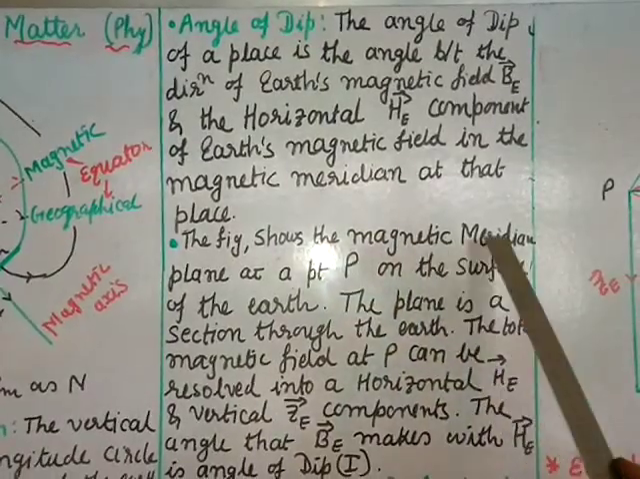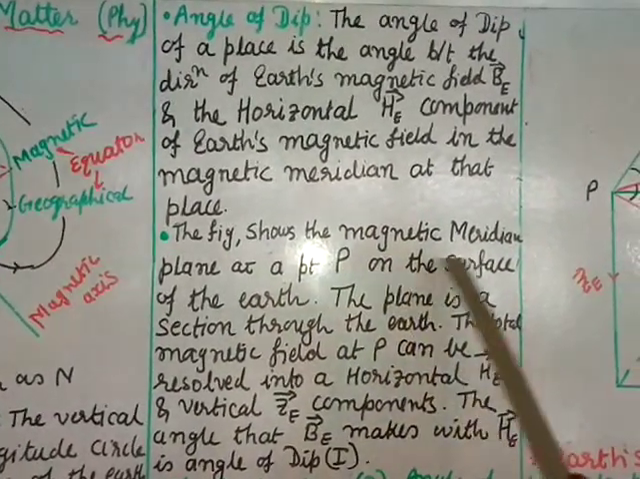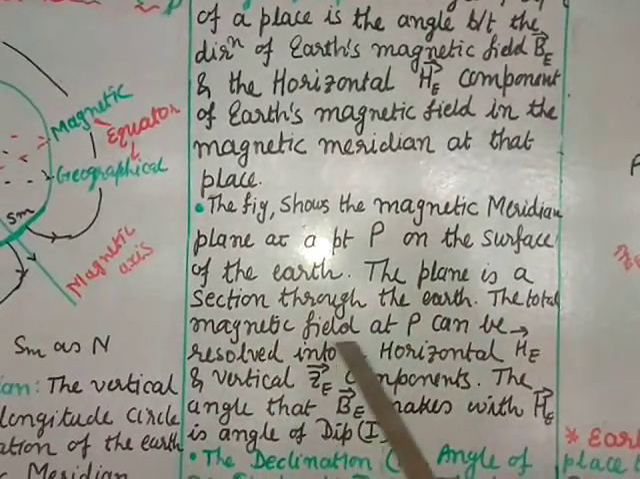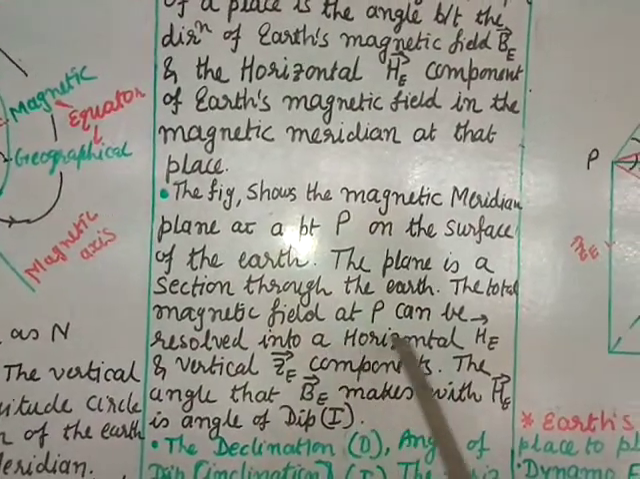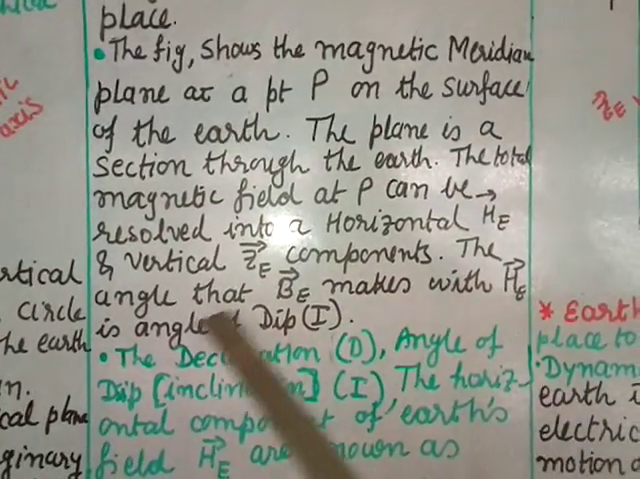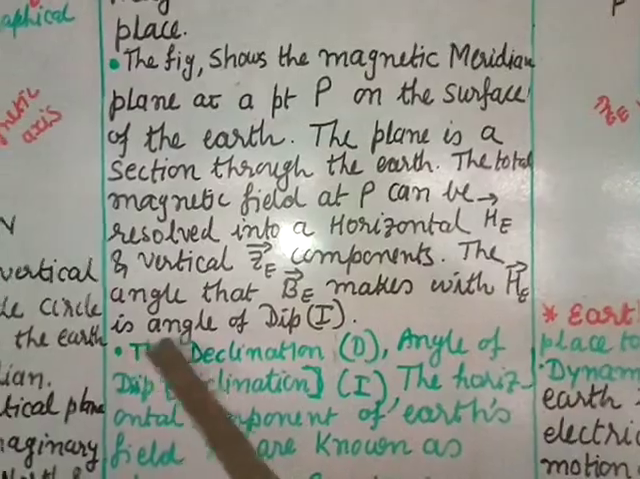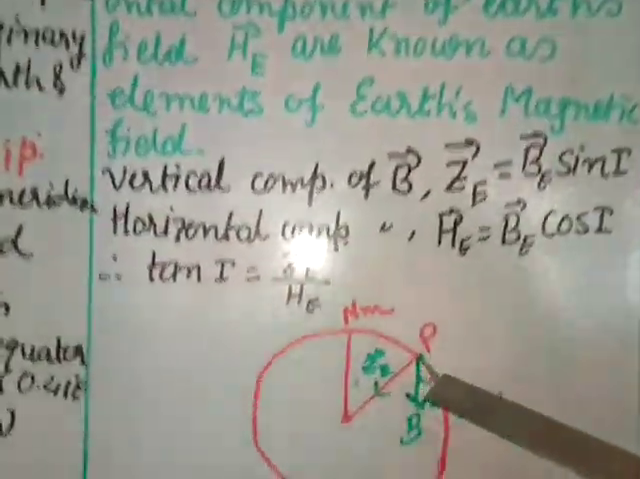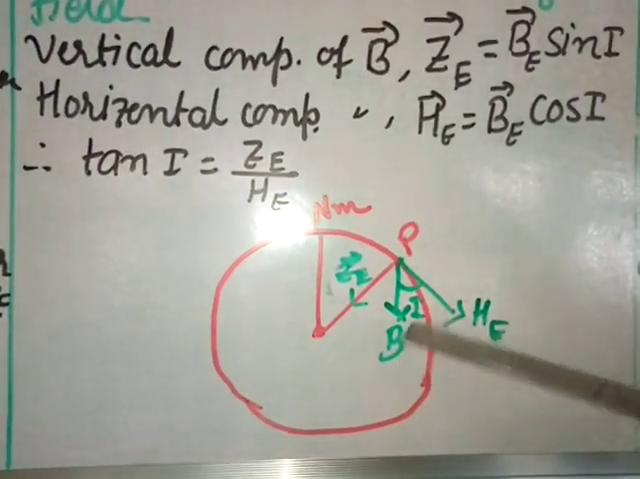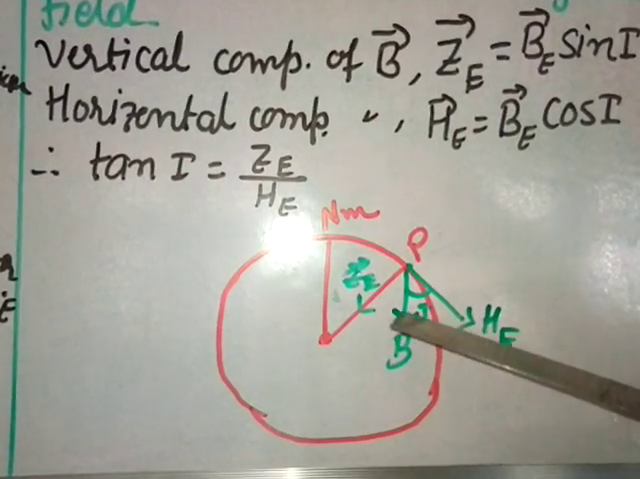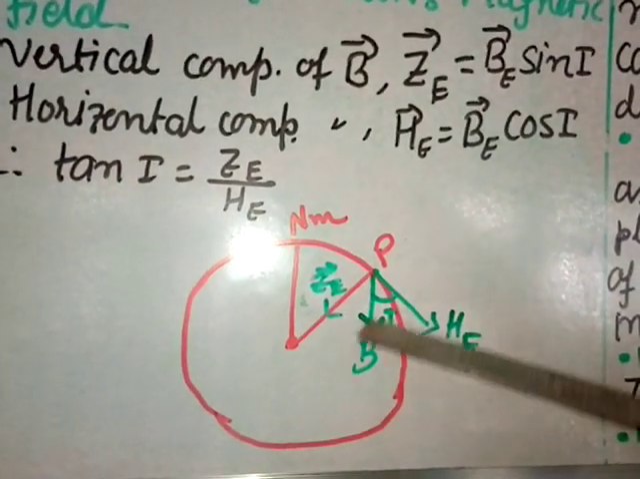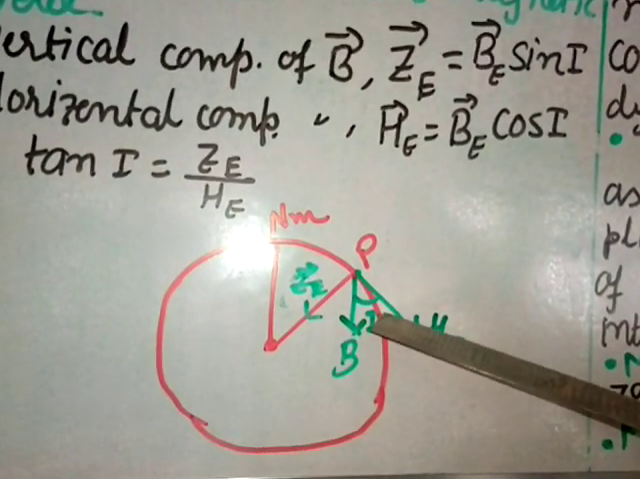The figure shows the magnetic meridian plane at P on the surface of the Earth. The plane is a section through the Earth. The total magnetic field BE can be resolved into a horizontal component HE and a vertical component ZE. The angle that BE makes with HE is the angle of dip. In this figure, at point P, this is the total magnetic field of the Earth. You can resolve it into two parts, one horizontal and one perpendicular, that is vertical. The angle BE makes with the horizontal component is called the angle of dip.